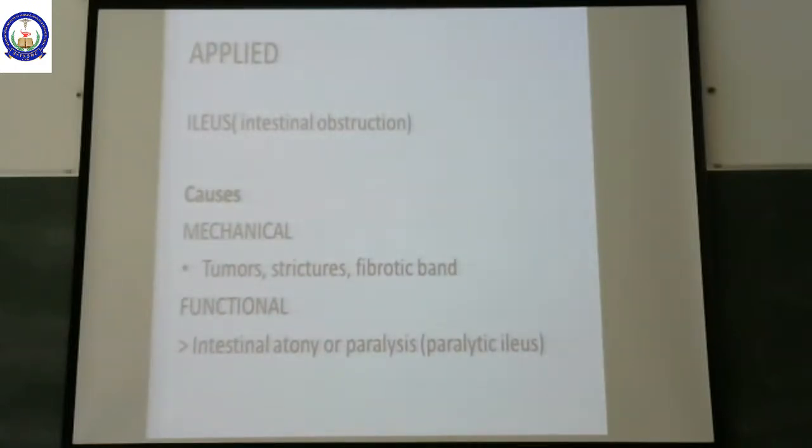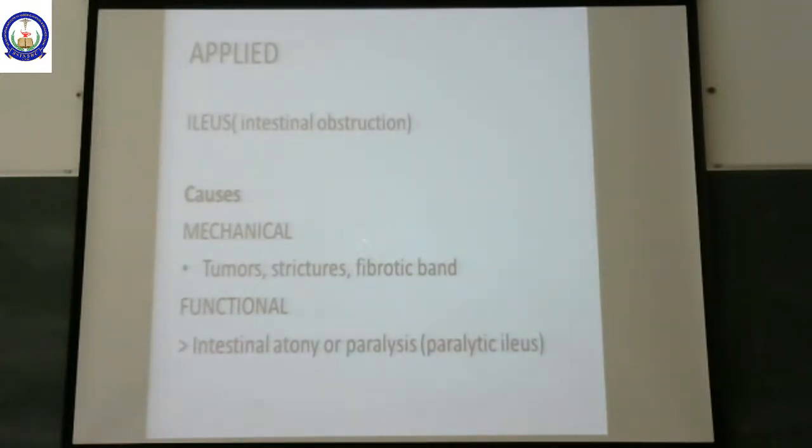Now coming to some of the applied aspects of the small intestine. If there is an obstruction anywhere in the small intestine, we call it intestinal obstruction. It means cessation of small intestinal movement. What are the causes for this stoppage of movement?